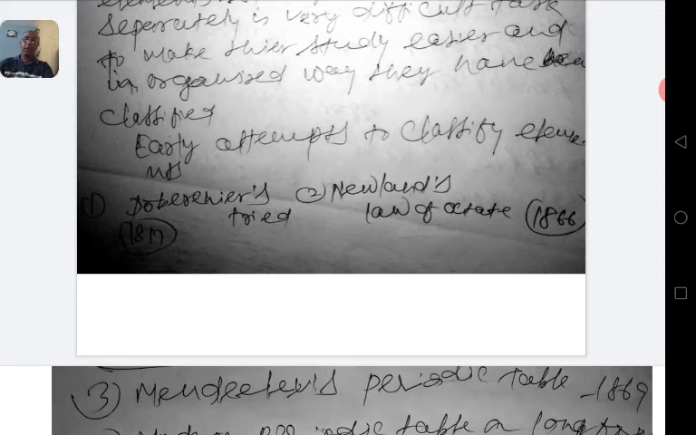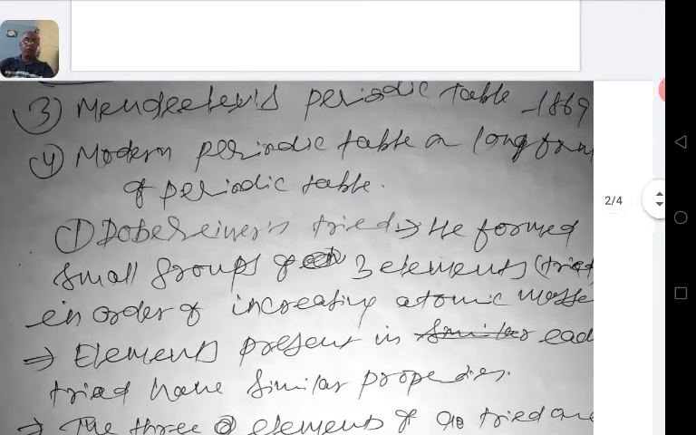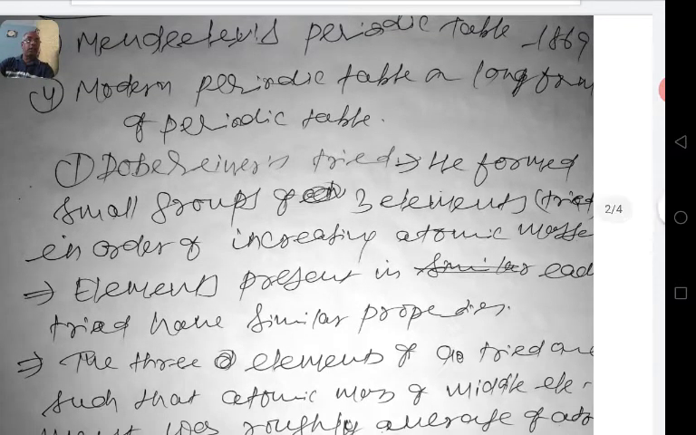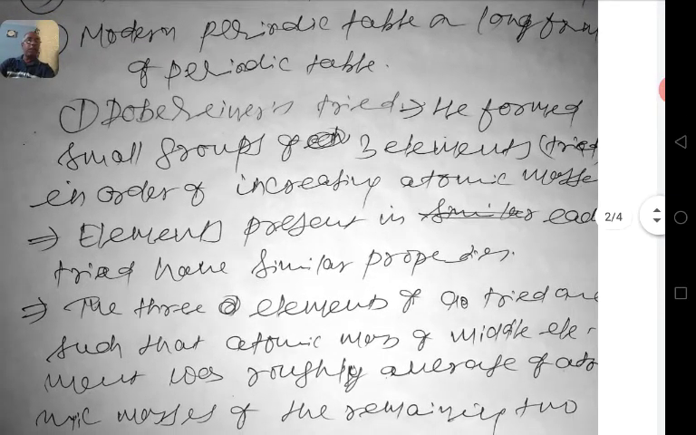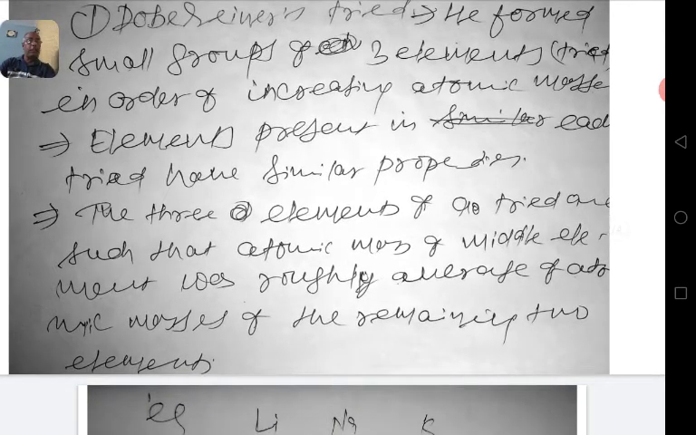In 1817, Dobereiner formed small groups of 3 elements and named them triads. He arranged elements in order of their increasing atomic masses, and he found that elements present in each triad have similar properties. The 3 elements of a triad are such that the atomic mass of the middle element was roughly the average of the atomic masses of the remaining 2 elements.